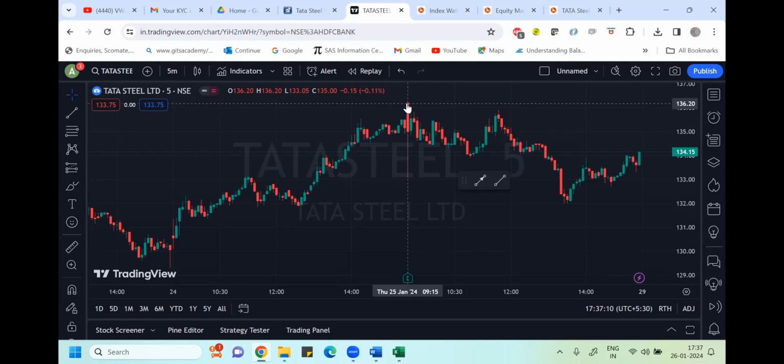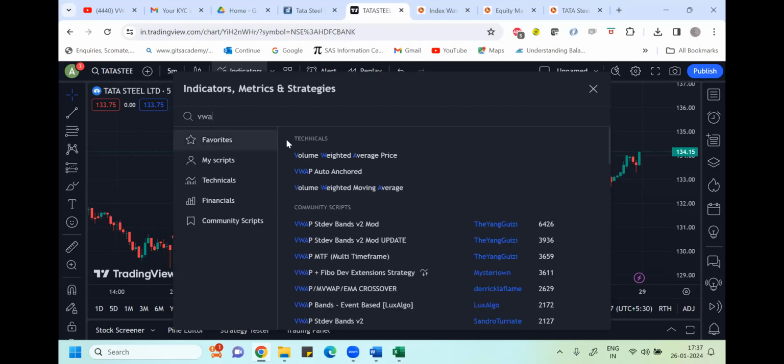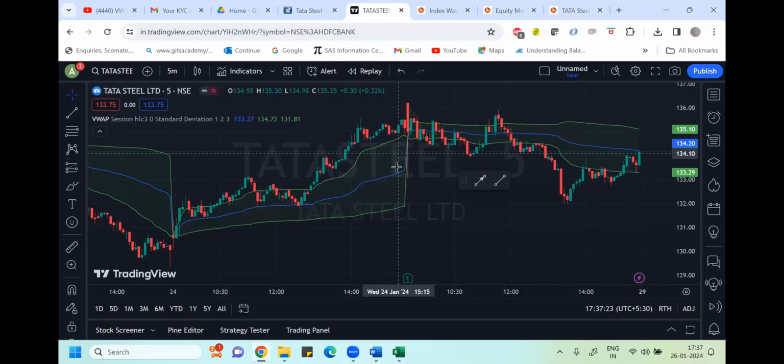For that you need VWAP. So I just go to indicators, and here I search for VWAP, the volume weighted average price. So I got the VWAP here. The moment I got the VWAP here, you can see the 25th.